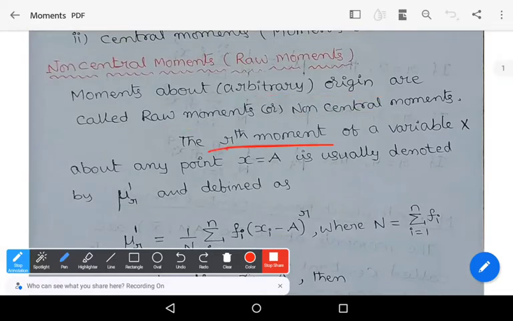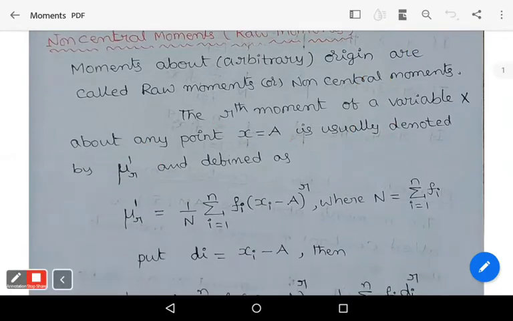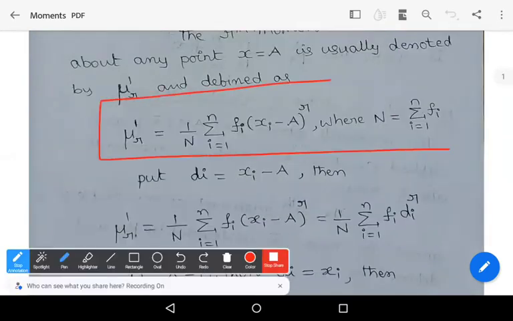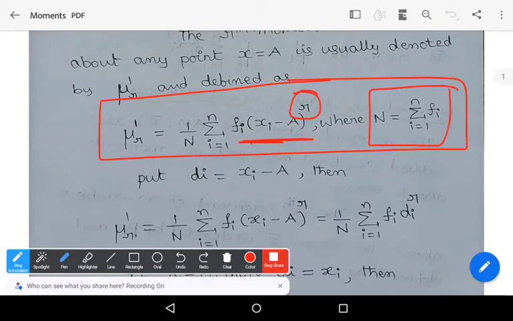The rth moment of a variable capital X about any point X equals a is denoted by the symbol mu r dash and defined as follows: mu r dash is equal to 1 by capital N into summation over i equals 1 to n f i into (x i minus a) whole power r, where capital N is nothing but the sum of the frequencies, summation over i equals 1 to n f i.